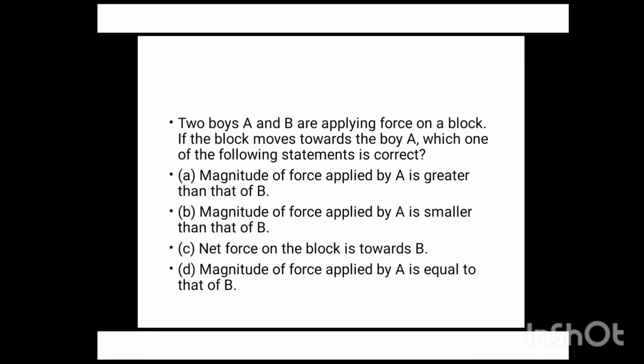A. Magnitude of force applied by A is greater than that of B. B. Magnitude of force applied by A is smaller than that of B. C. Net force on the block is towards B. D. Magnitude of force applied by A is equal to B. You have 15 seconds to answer this question. Your time starts now.